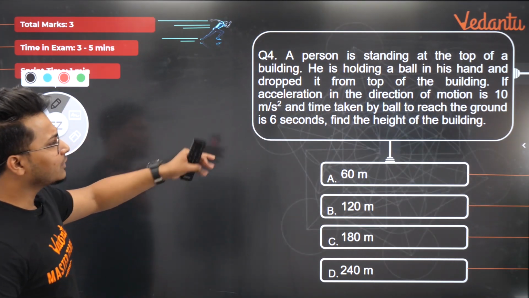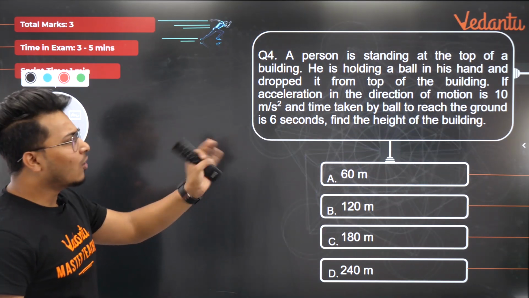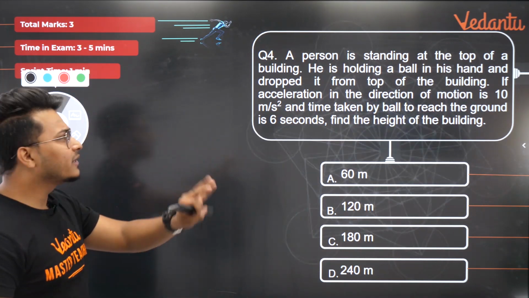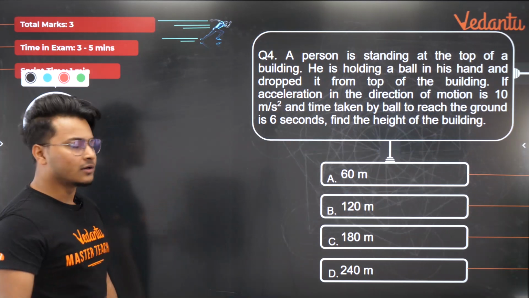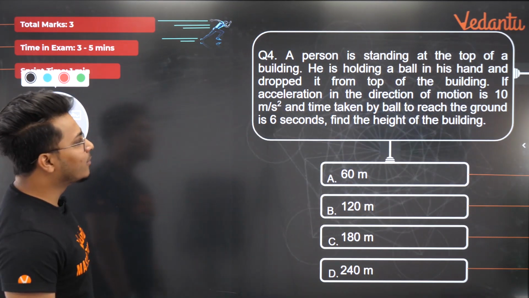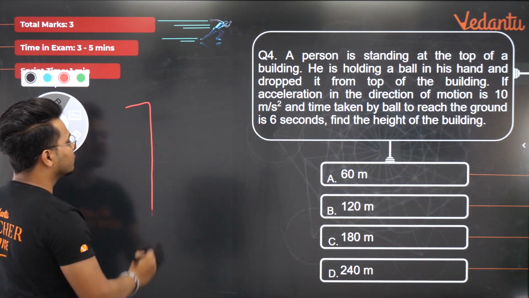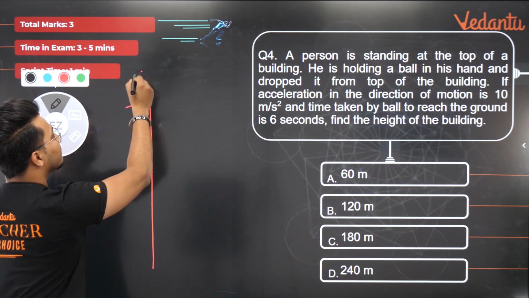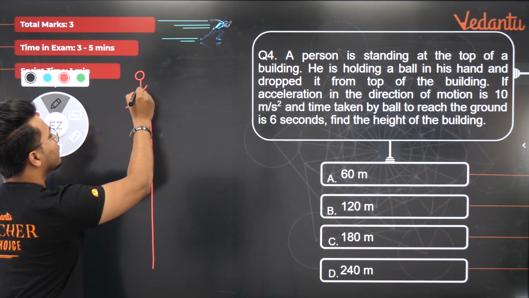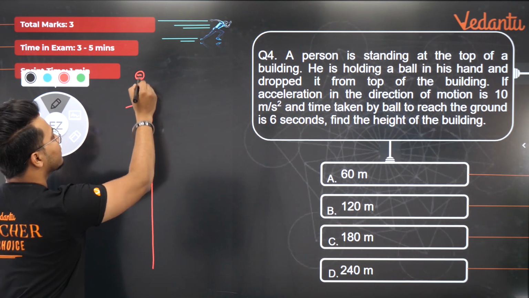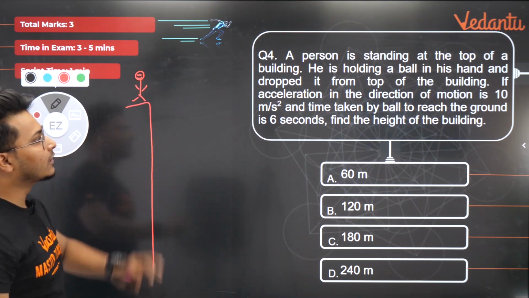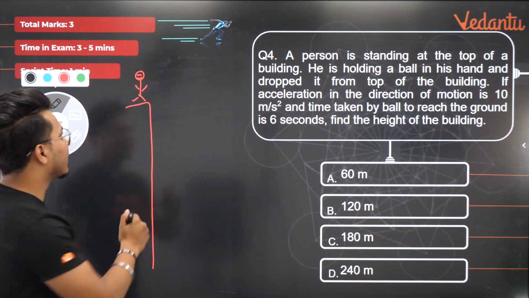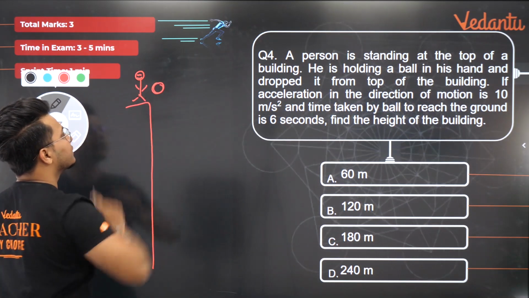ठीक है. देखो ये तो mental calculation है यार. All these questions are mental calculations. It's super easy. Look at this. Once you draw the diagram, you're clear. A person is standing at the top of a building. Okay. So if I draw the building, a person, let me draw the person beautifully for you guys. Here is the person standing, smiling. ठीक है. On the top of the building. He is holding a ball in his hand. Okay. Here is a ball. There is a ball in his hand.